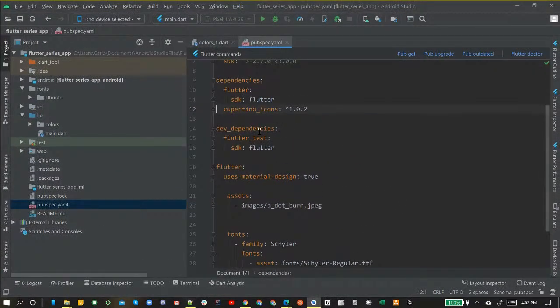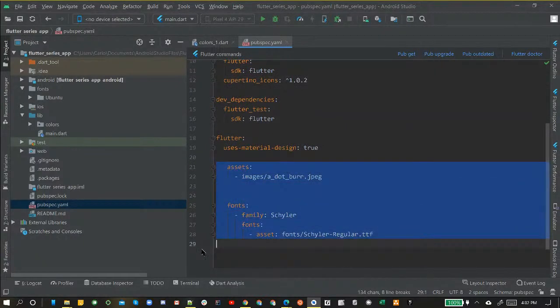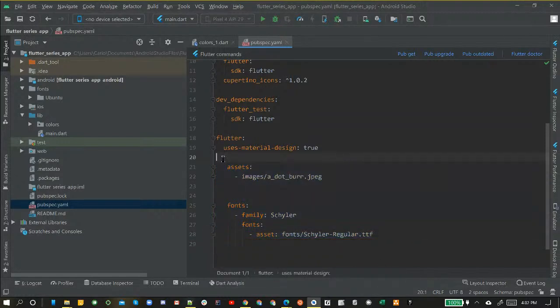3 spaces, it's not going to work. 1 space is not going to work. So it has to be in levels of 2, and keep it at the same level, the proper level they're supposed to be at. The reason I wanted to say that is because when we comment out assets and fonts, like I said, we're going to use those, they're naturally not at the right tabbing that we need them to be, which is important.